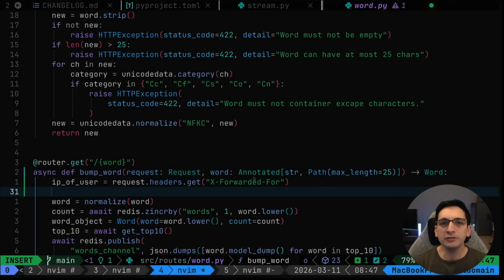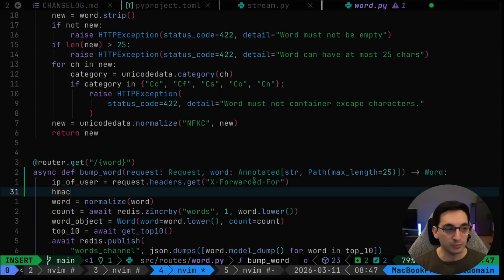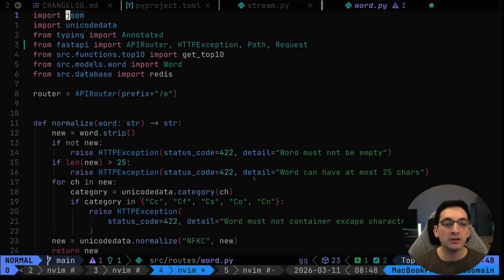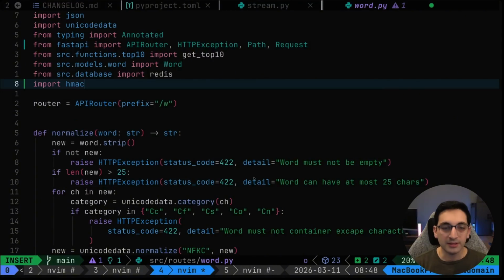But Guy, how do you not store it? Right now it is in flight, in memory. Yes, that's not great. What I can do is use something called an HMAC. HMAC is a way to hash things. And I think I can do HMAC like this. Yes, nice. Okay, I can import hashlib. Yes, let's leave it like that for now.